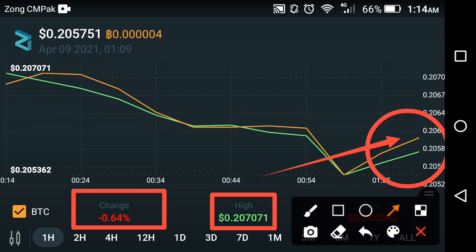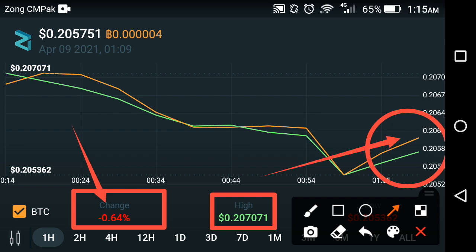Maybe it will take a high jump, maybe it will fall down again. My suggestion for all of you is that if you look at the last one day price prediction and the last 1 hour price prediction, both are positive. Soon they will be positive because it has started jumping upward.